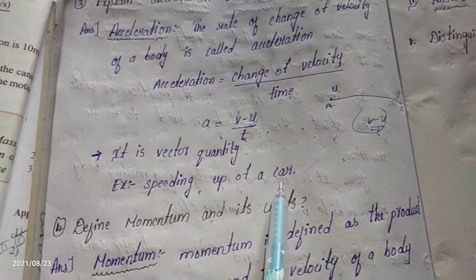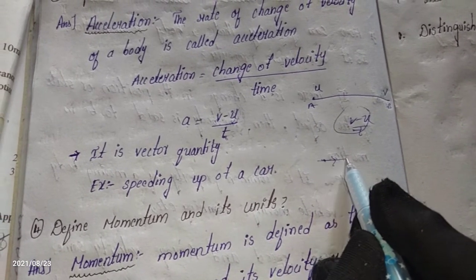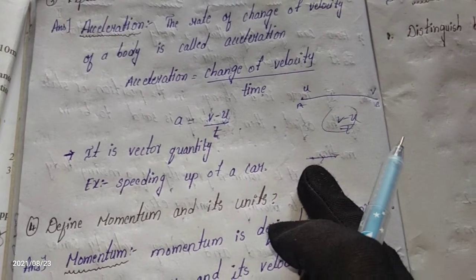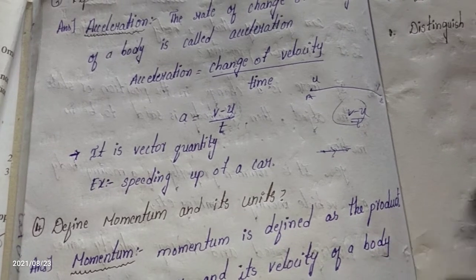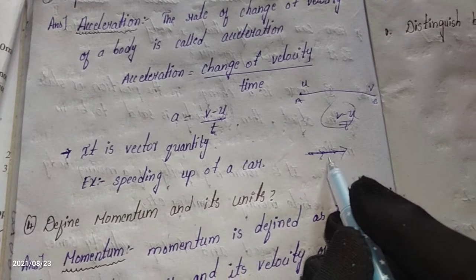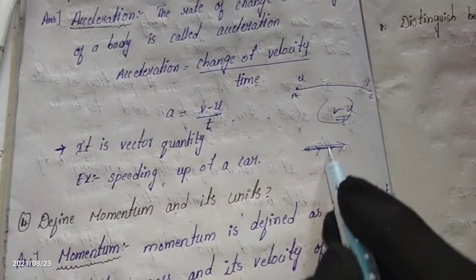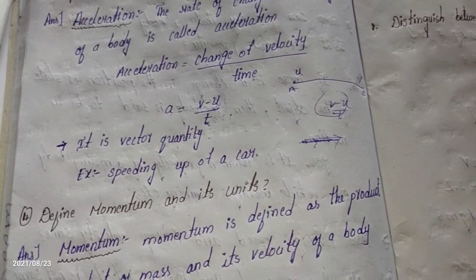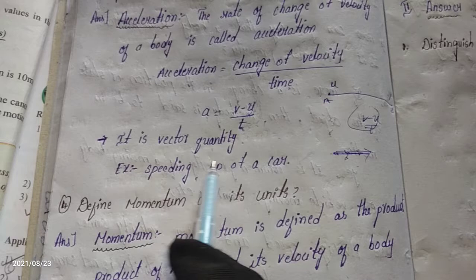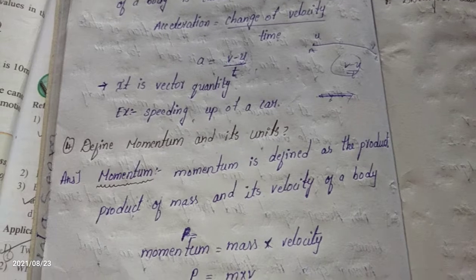The speeding up of a car. When a car is going with a constant velocity and suddenly increases its speed, what will happen? The velocity changes. It has some small velocity, but then it speeds up. Its velocity increases from start to end. Speeding up of a car is an example of acceleration, because acceleration is change of velocity.